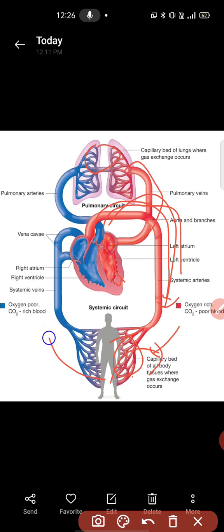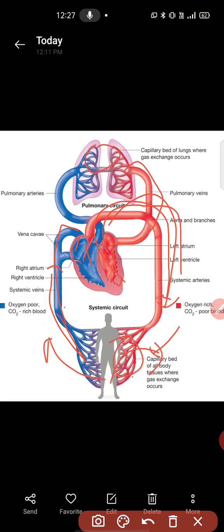Then the unpurified blood, or we can say the carbon dioxide rich blood, goes from the tissues to the systemic veins, that is, venules to veins, then the inferior vena cava and superior vena cava, and eventually into the right atrium.